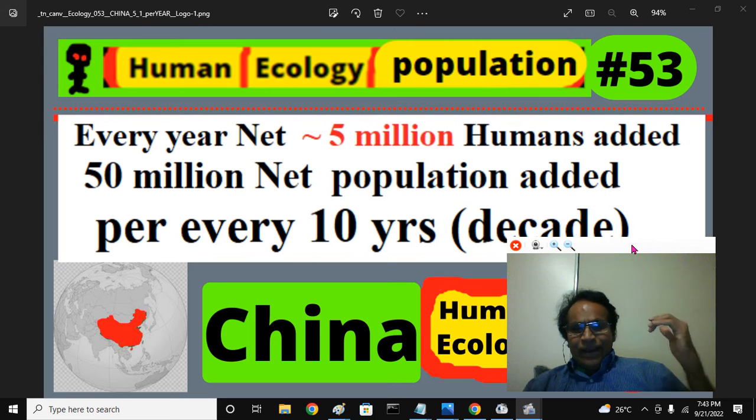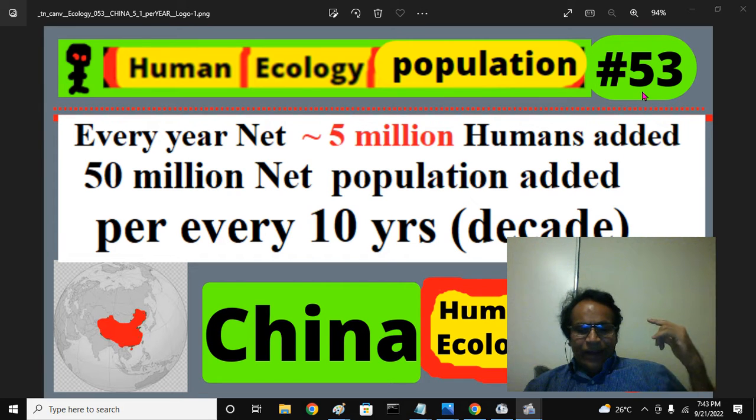In part 52, I talked about India contributing around 11 million or so per year net growth of human population. You make it 10, roughly, just half it, that is 5 million. Every year 5 million population is added to the planet Earth from mainland China. Since it is China, you remember 5. So you can write something like 5 here.